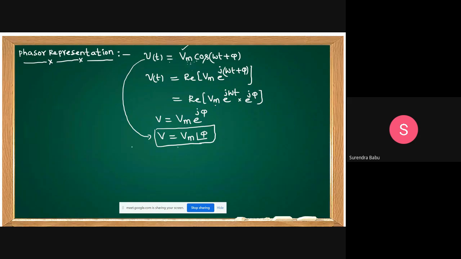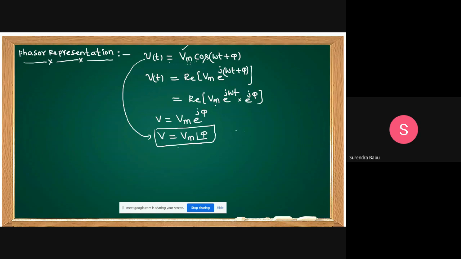Vm at angle of pi. You can represent this, and it may be an RMS value or it may be a maximum value. But sometimes if it is given like this, you don't know whether it is a maximum value. Here you know it is a maximum value, that's why you take the maximum value directly. If you want to convert into RMS value, you divide by root 2.